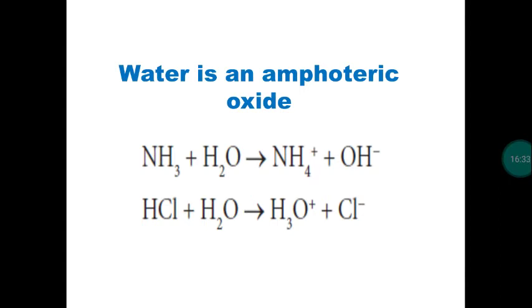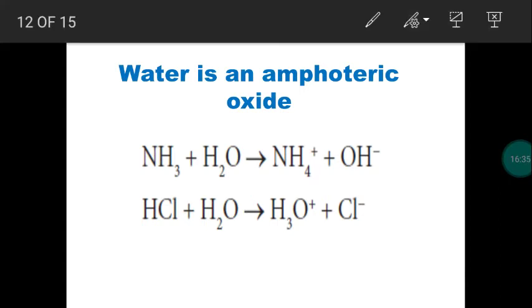So we have evidences. First one, reaction of water with ammonia. We get the product ammonium ion with the liberation of hydroxide ion. Now what is the role of water here? Will it act as acid or base? Now the water molecule gives H plus ion. The water molecule is separated into H plus and OH minus, so water produces H plus ion.